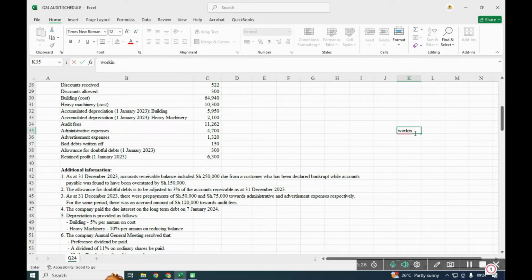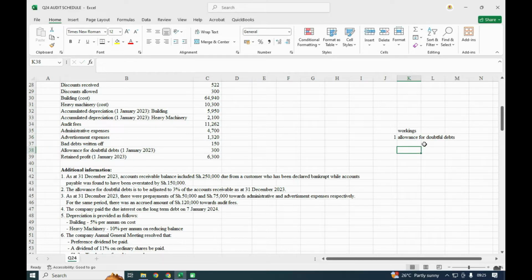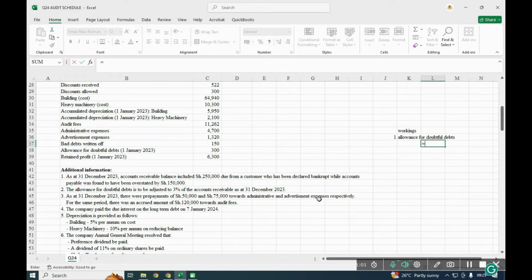Some workings on this end. And the first one is allowance. So for the allowance for doubtful debts, let me just write allowance for doubtful debts. And for this allowance, we are told it is to be adjusted to 3%.